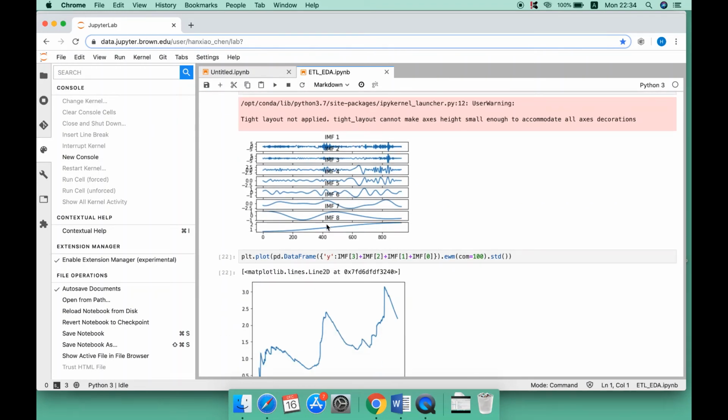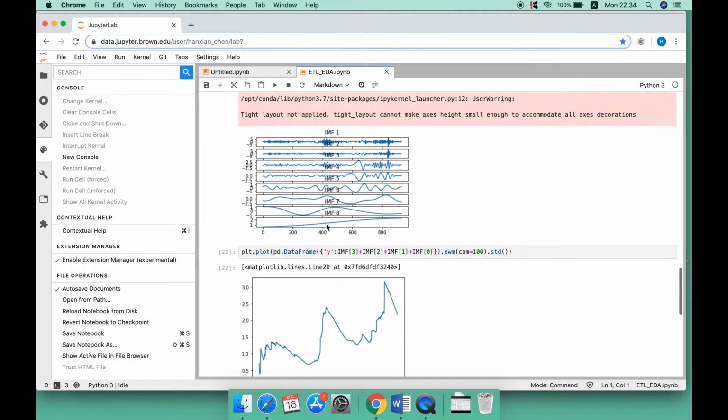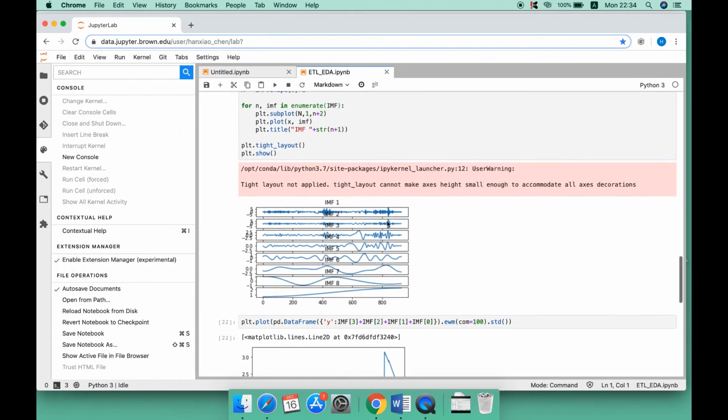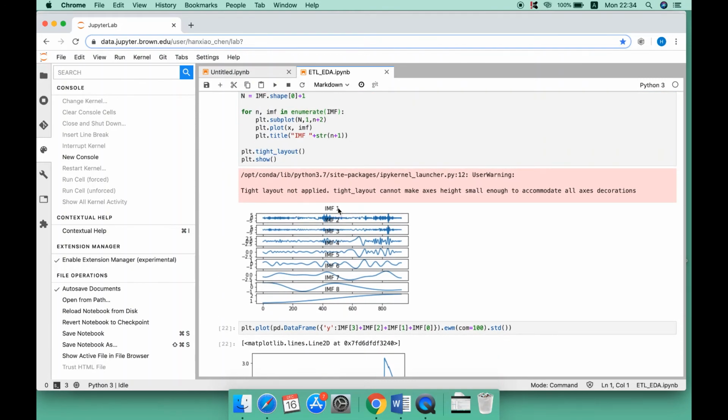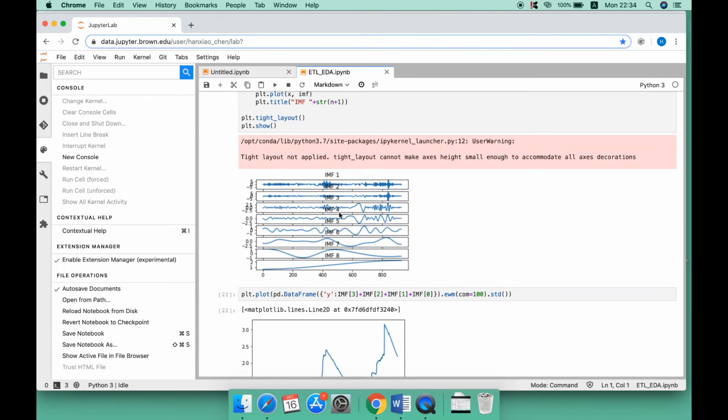So IMF8 is the long-term trend, and the sum of IMF5, 6, 7 is the seasonality. You see there is a seasonality of the period of 1 year. The sum of IMF 1, 2, 3, and 4 is the noise in the data.